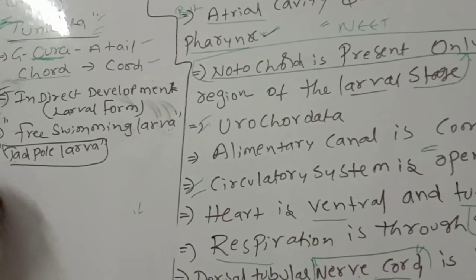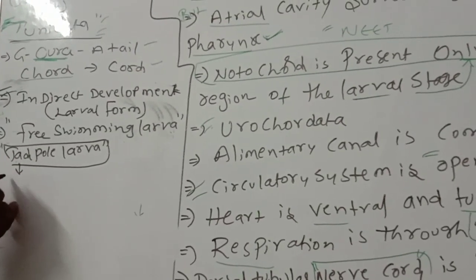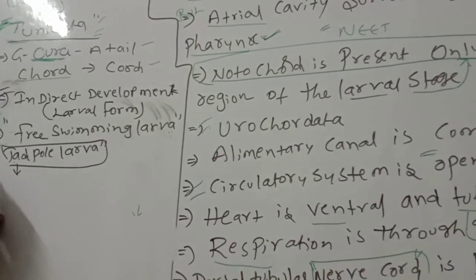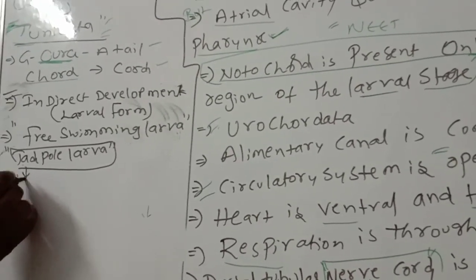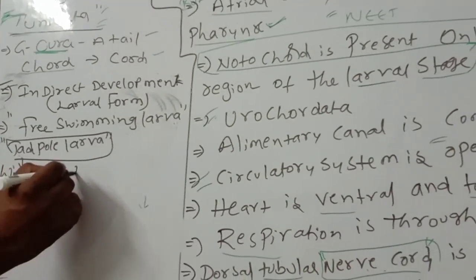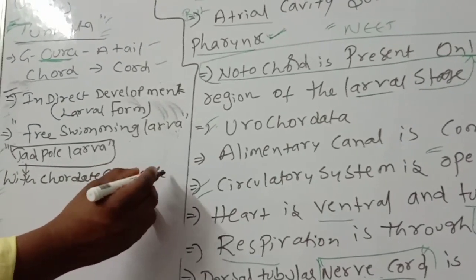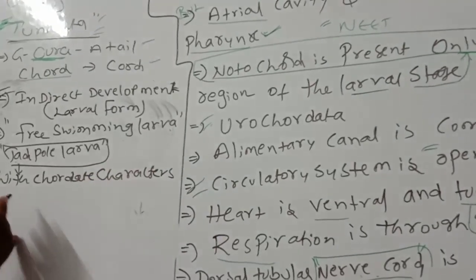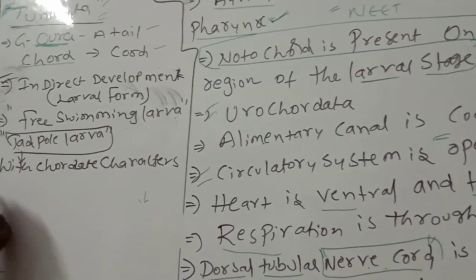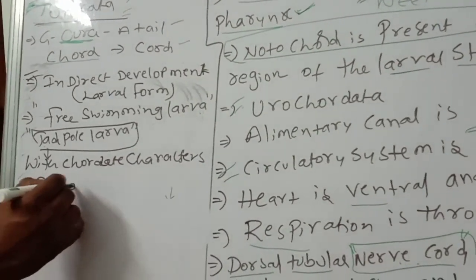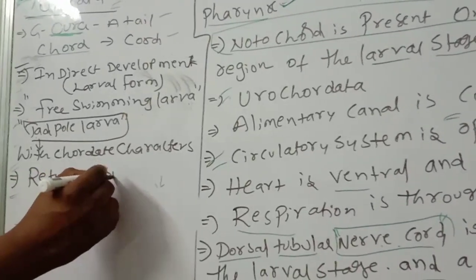This tadpole larva has chordate characters. Chordate characters means developed characters, notochord will be present. Next, they will perform retrogressive metamorphosis.